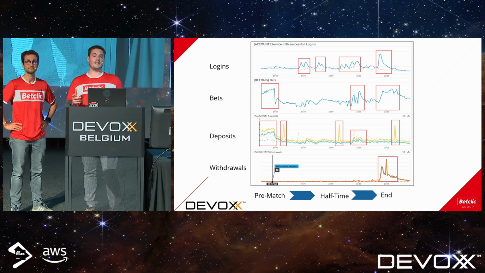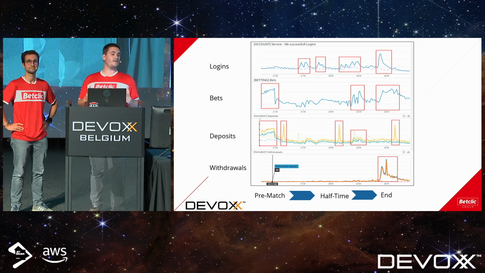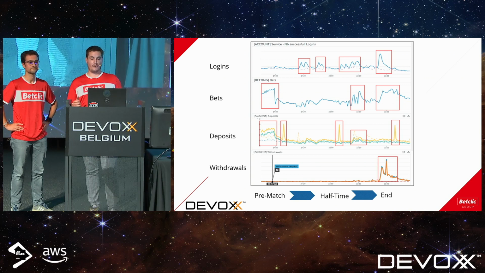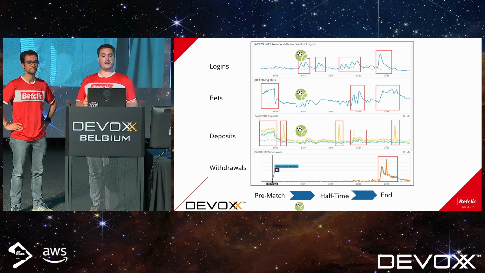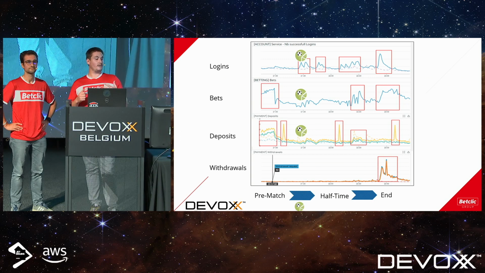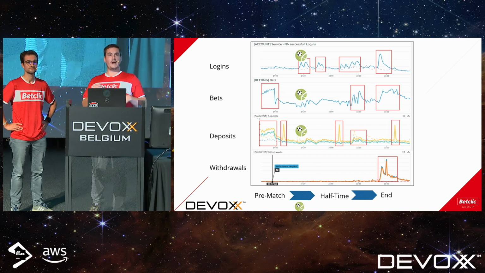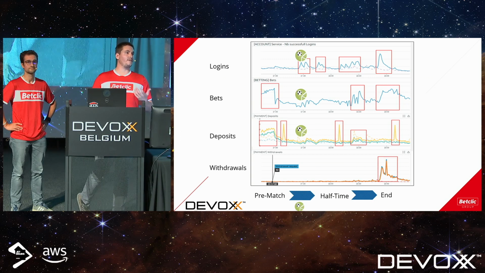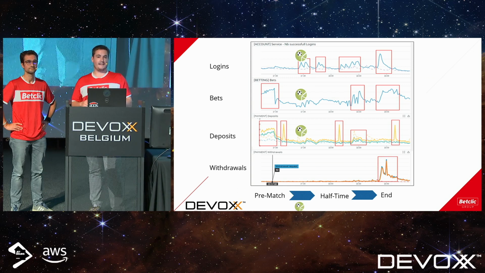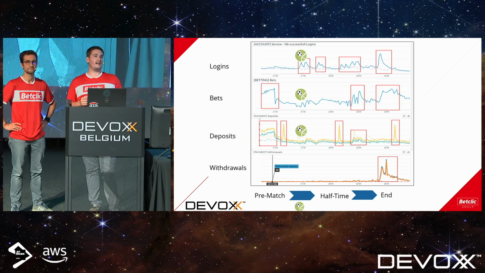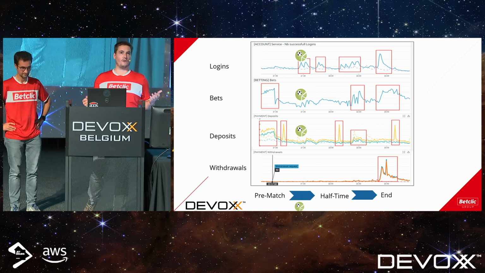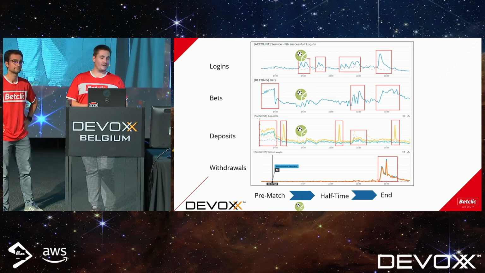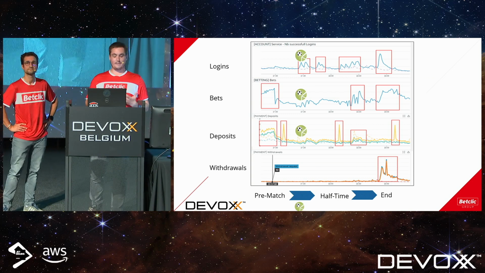But what's happening in between is totally different from one game to another. Let me show you. For example, if a player scores a goal during the first half, it might affect the load, the traffic we have on our platform. And we cannot predict that. If Mbappe decides to score a goal, it's good for us, of course, but our platform will be stressed.